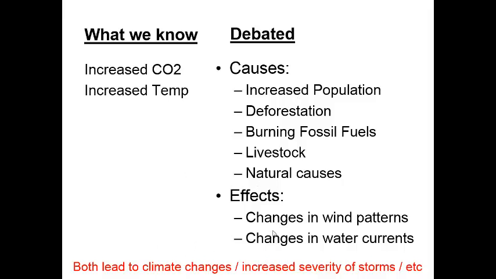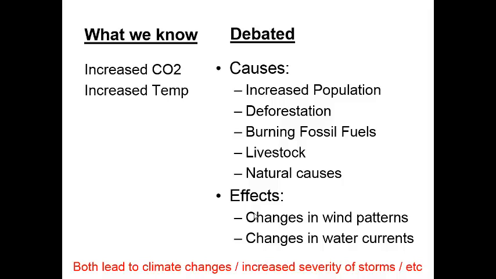What are the effects? Well, we've seen effects in wind patterns, and we've seen effects in water currents. These are the two major effects that we're witnessing as a result of global climate change, a small increase in global temperature. Wind patterns bring weather that is typically in one area of the world into another area.